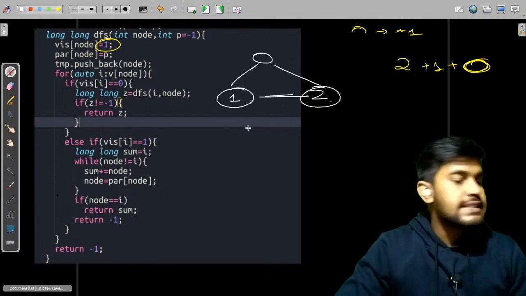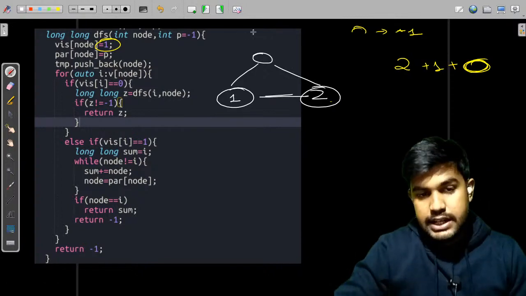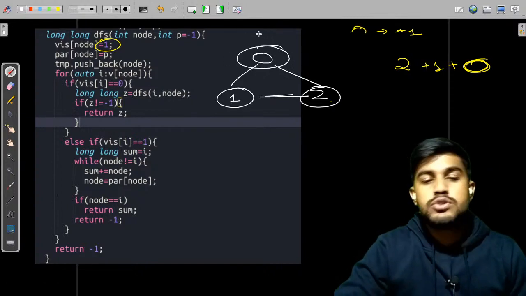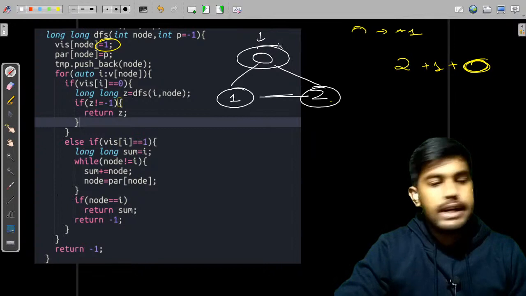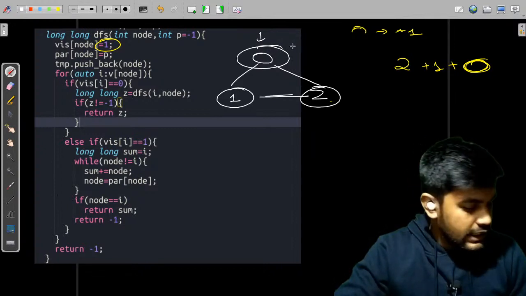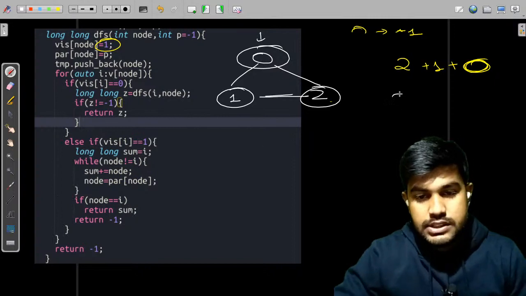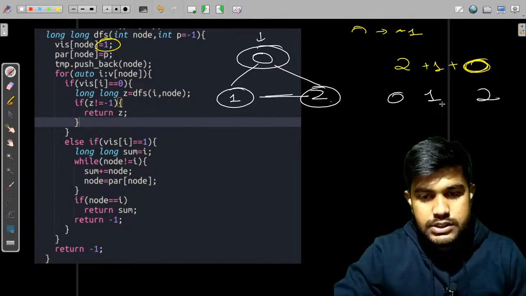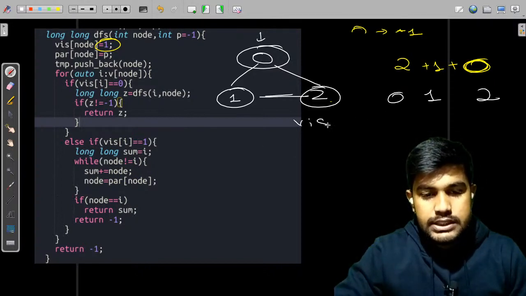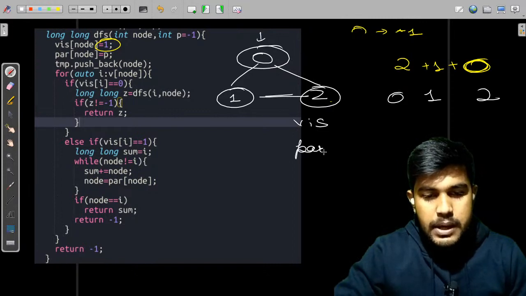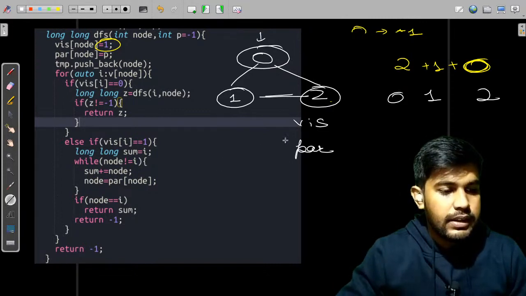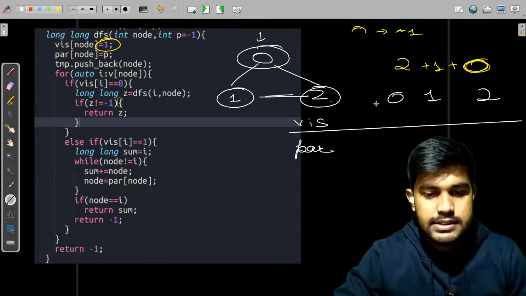So let's take the scenario of a loop and you would understand. Suppose I say that yes, do a DFS from this point 0. 0 is initially not visited. Initially this is 0, this is 1, this is 2, and this is the visited array, this is the parent array. Okay, let's write this thing.